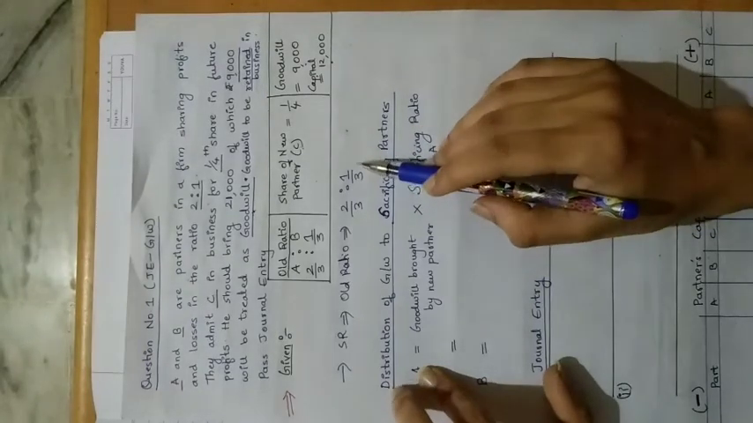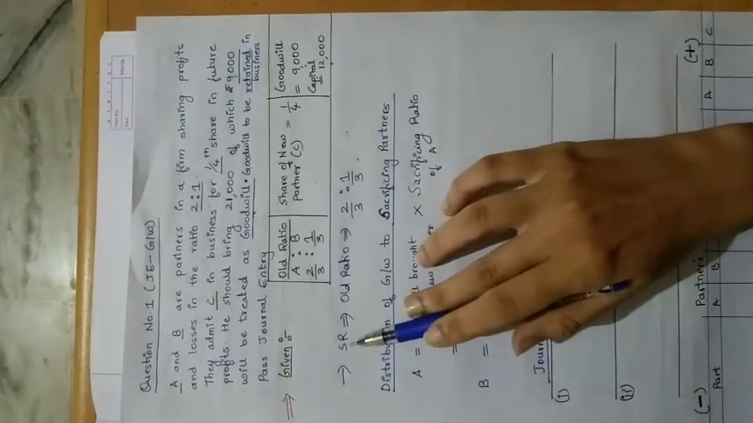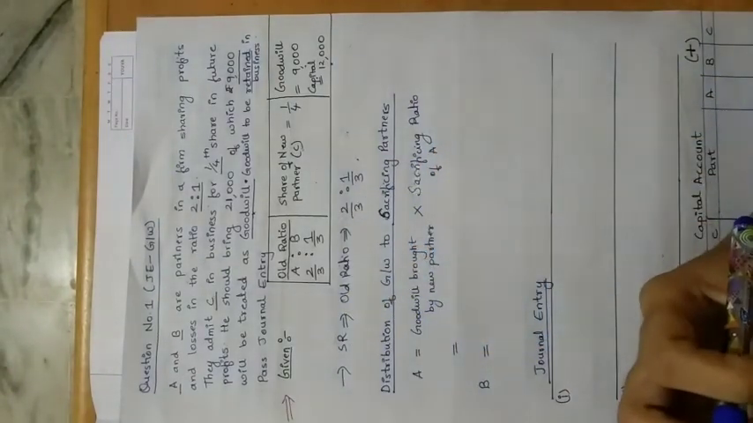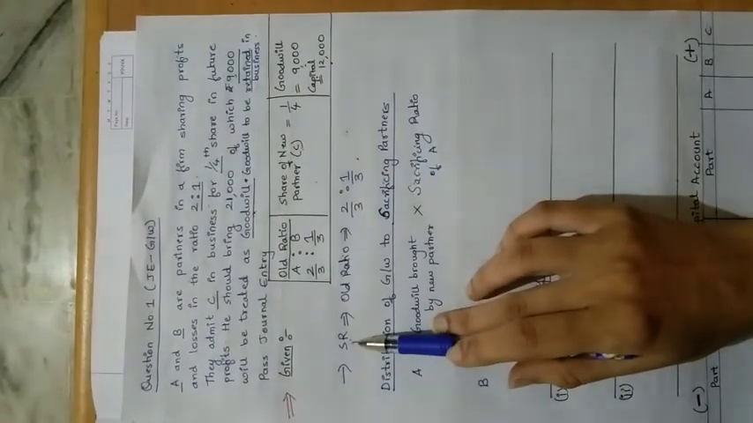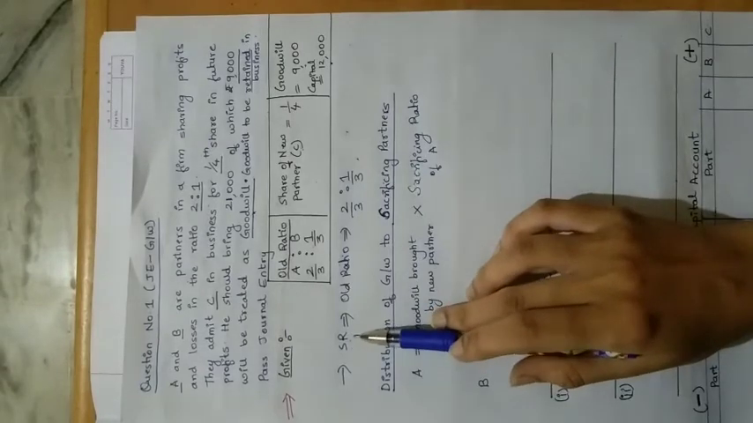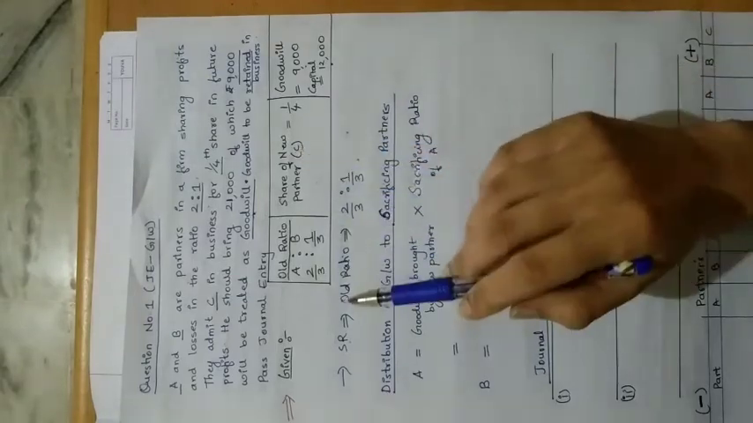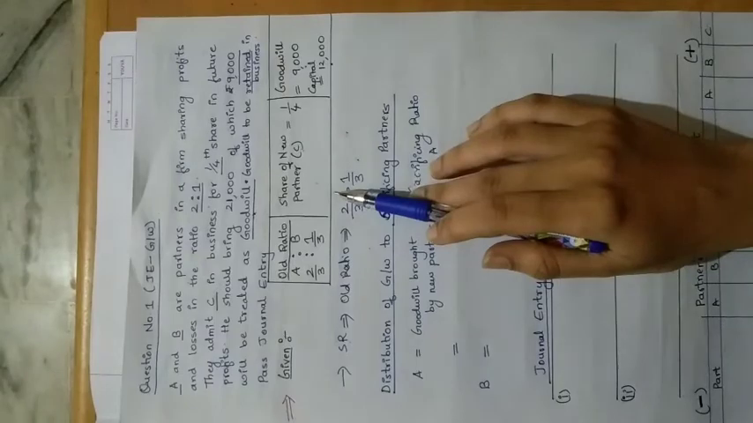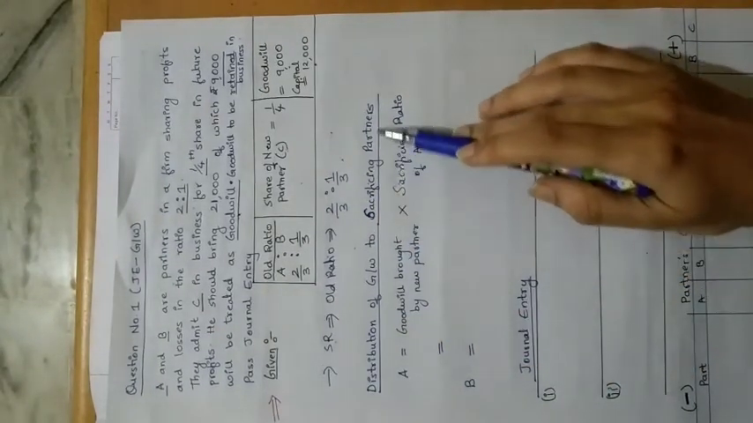Now the first thing you will require in this type of problem is to calculate sacrifice ratio, because the goodwill that is brought by the new partner is given to the old partners, the sacrificing partners, in what ratio? Sacrifice ratio. In the beginning of this topic I explained that. So sacrifice ratio you need to calculate. If it is given directly in the question, well and good. Otherwise you have to calculate it depending upon what information is given in the question. Then you have to calculate the distribution of goodwill to the sacrificing partner.